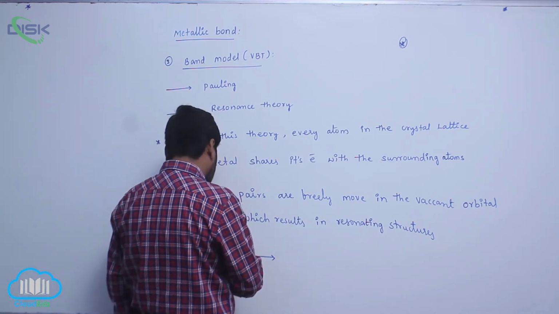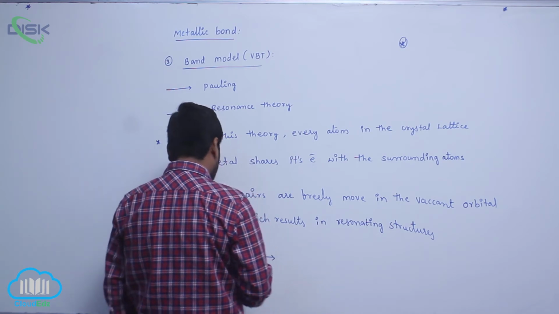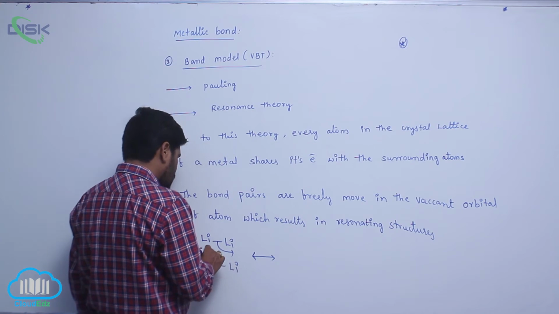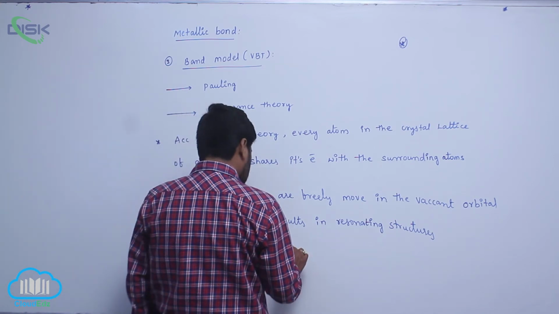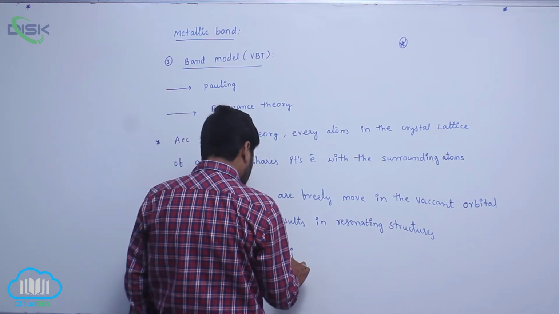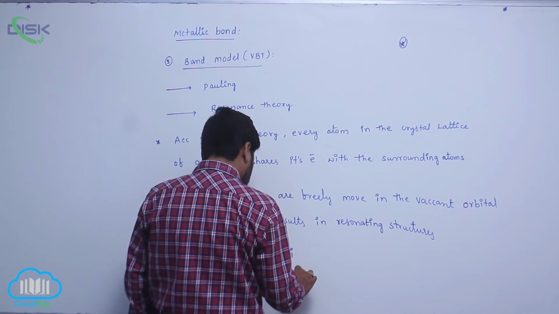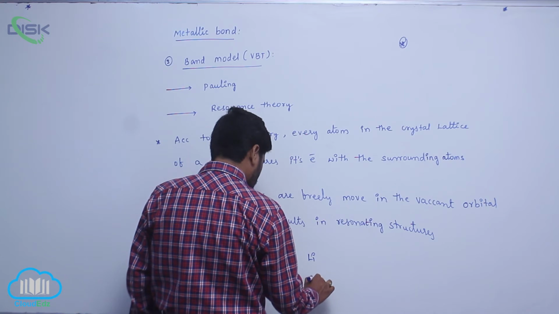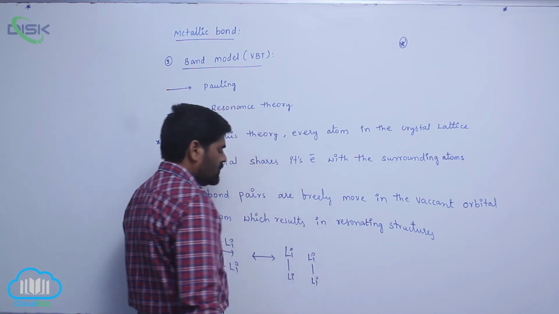This bond comes here, this bond moves here. Now this bond comes here, this bond goes here. So here is Li, and here is also Li, like this.